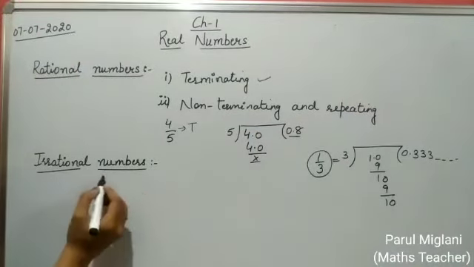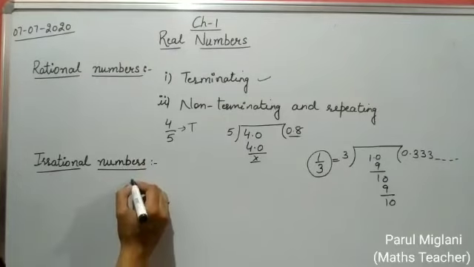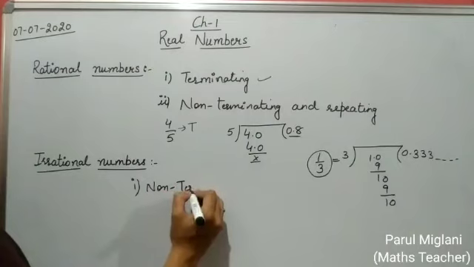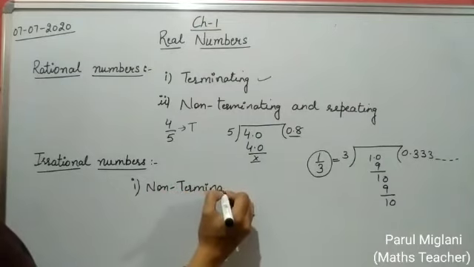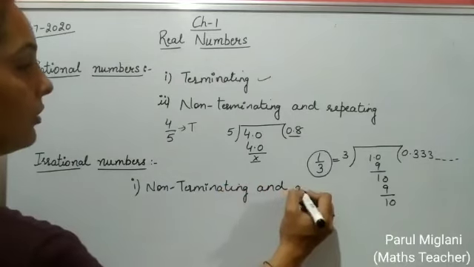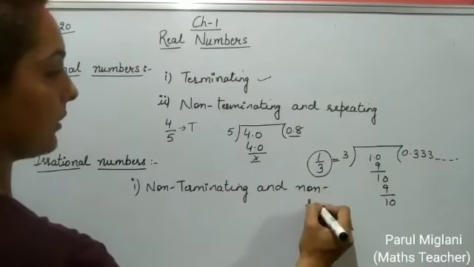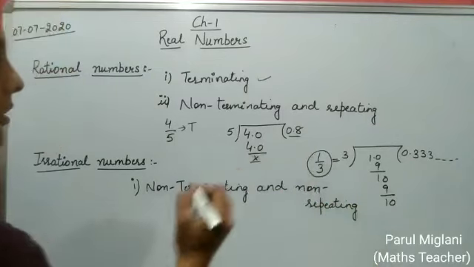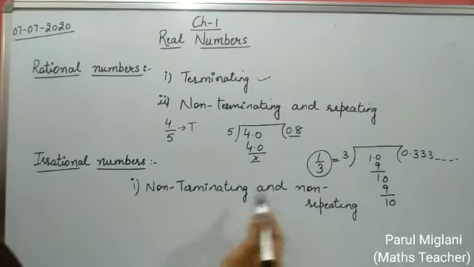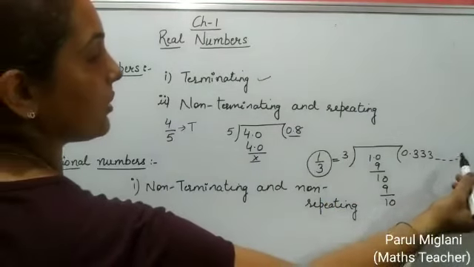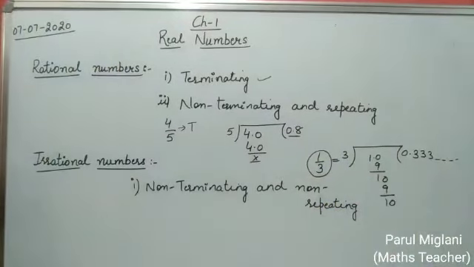Next is irrational numbers. When the decimal expansion of any number is non-terminating and non-repeating, those numbers are called irrational numbers. Meaning when the remainder is not equal to 0 and there is no repetition, those numbers are called irrational numbers.